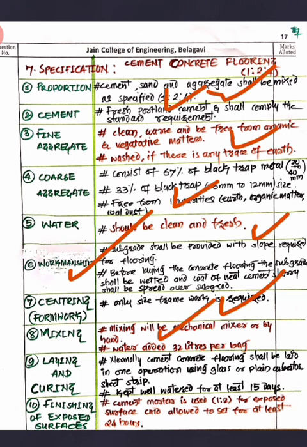Then laying and curing: normally cement concrete flooring shall be laid in one operation, with no joints, no expansion joints. Keeping that, continuous laying can be done, and it will be kept at least 15 days for the curing. Then finishing, as I said, can be done by cement mortar using 1 is to 2 ratio. You can clear out the exposed portion and allow it to set for at least 24 hours. So this is the sequence of concrete flooring.